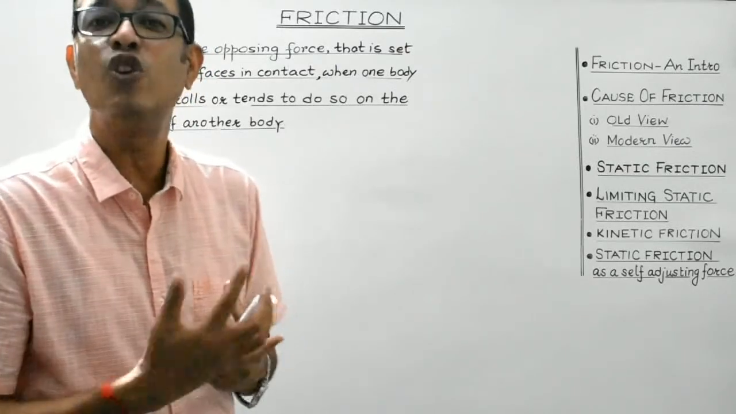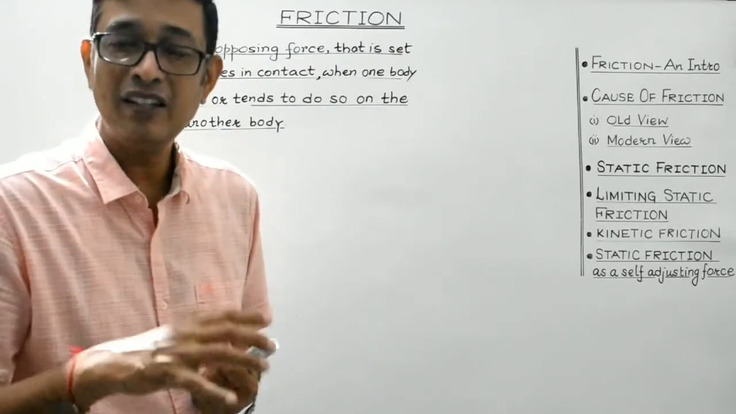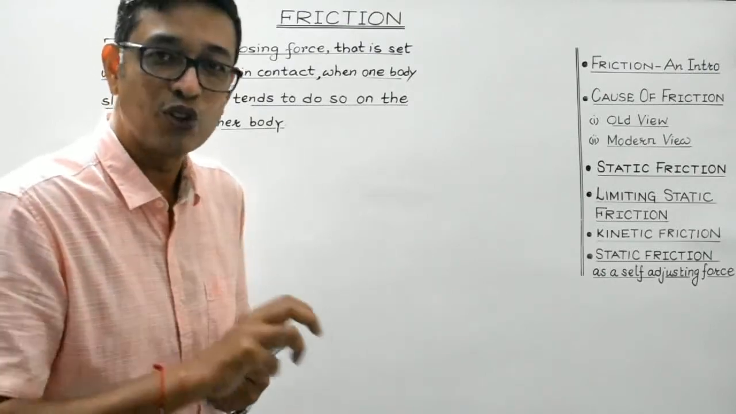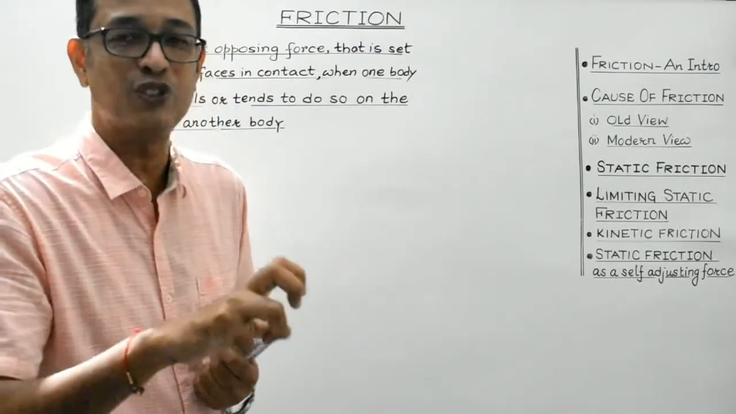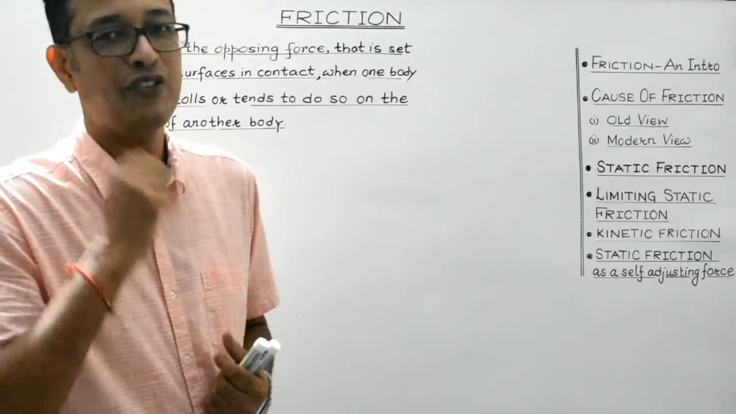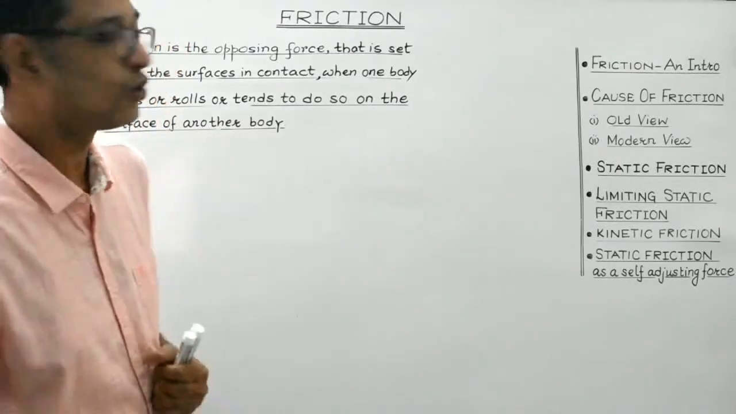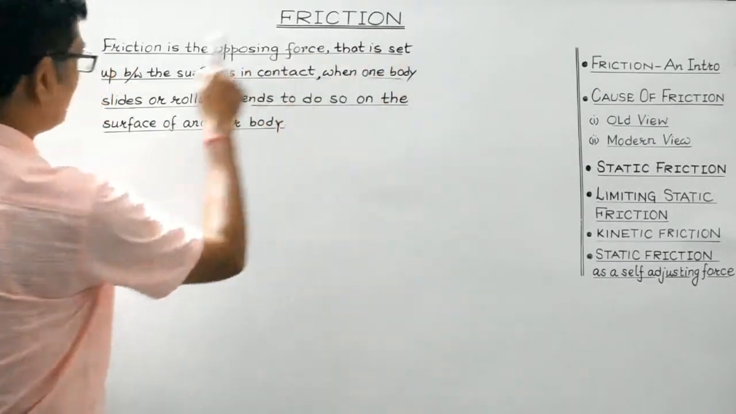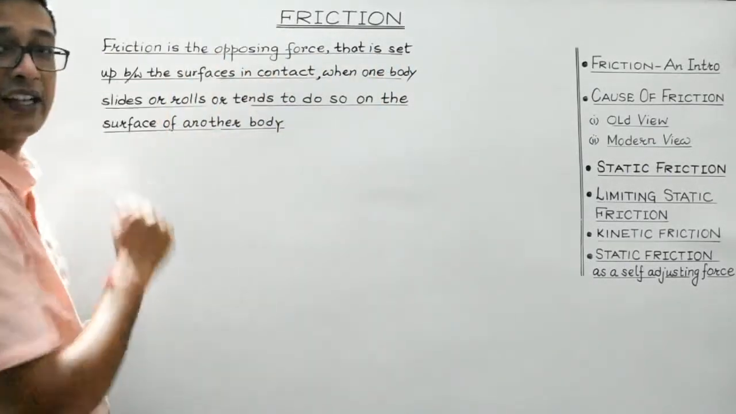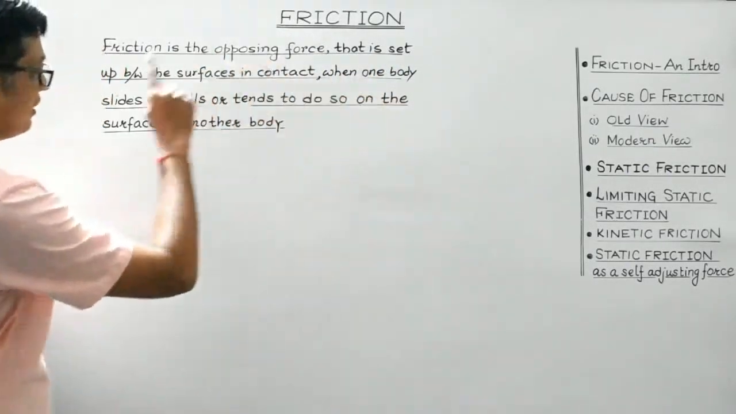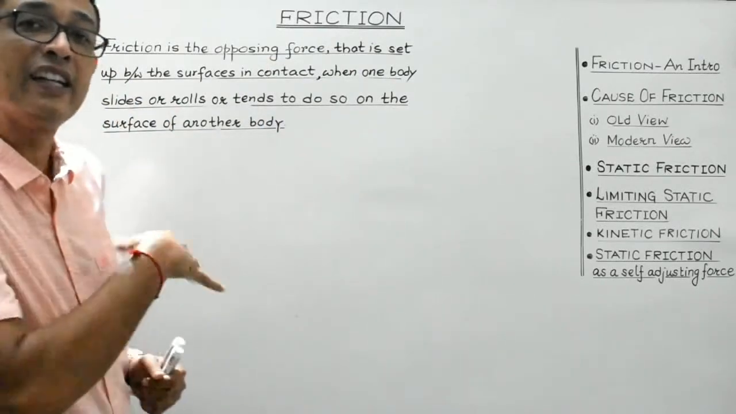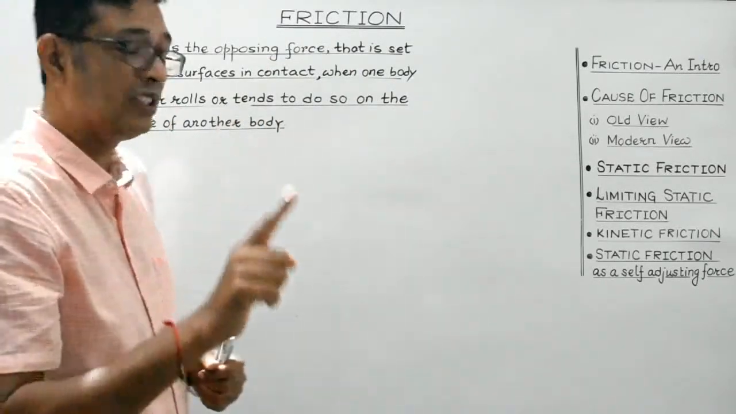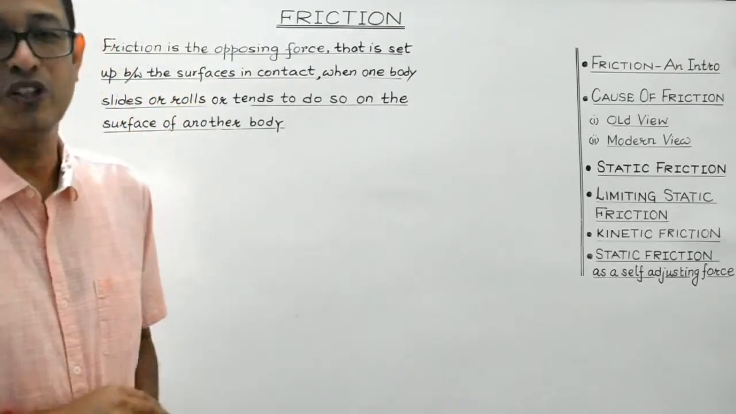two surfaces in contact when a body slides or rolls or tends to do so over the surface of another body. So again I repeat students, friction is the opposing force that is set up between the surfaces in contact when one body slides or rolls or tends to do so on the surface of some other body.